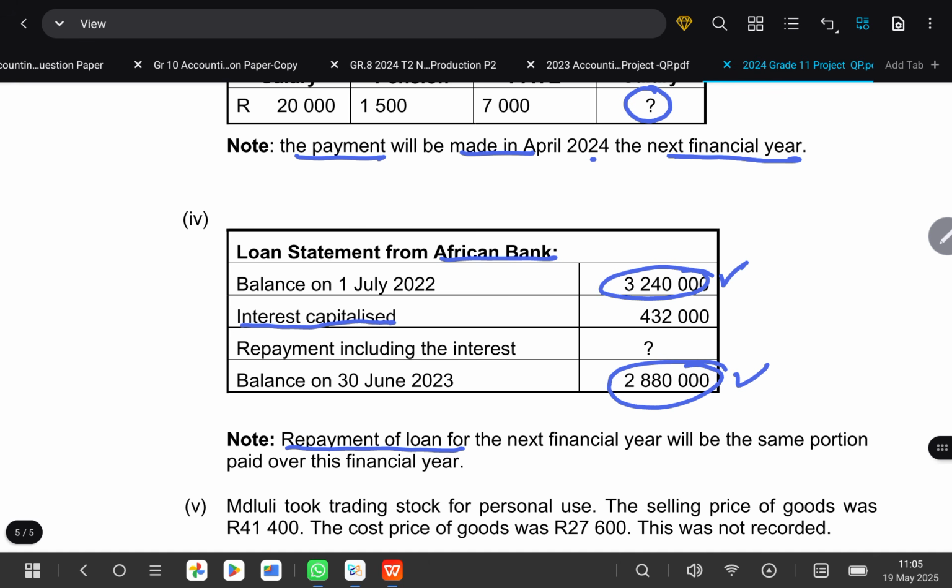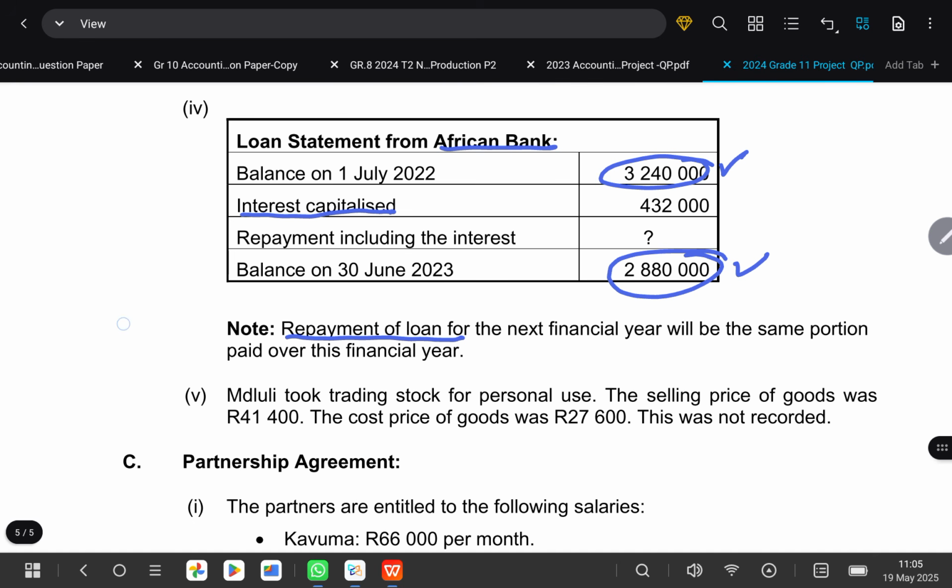If they are saying that it will be reduced or increased, that's when you increase or decrease by that particular percentage or amount. So to get our short-term loan, there are two ways. You can check for the difference between your interest capitalized and then your repayments that include interest. But I personally prefer, when it's capitalized, to use the closing and opening.